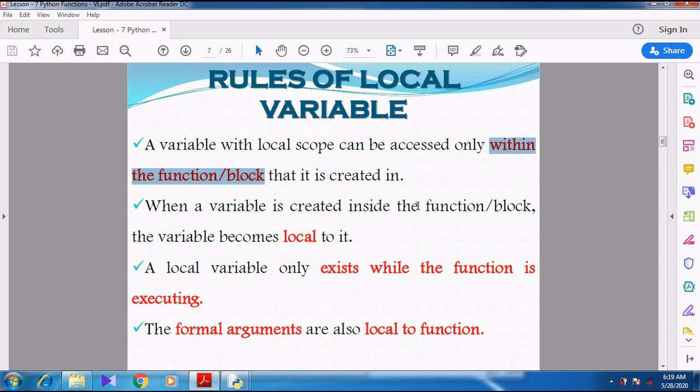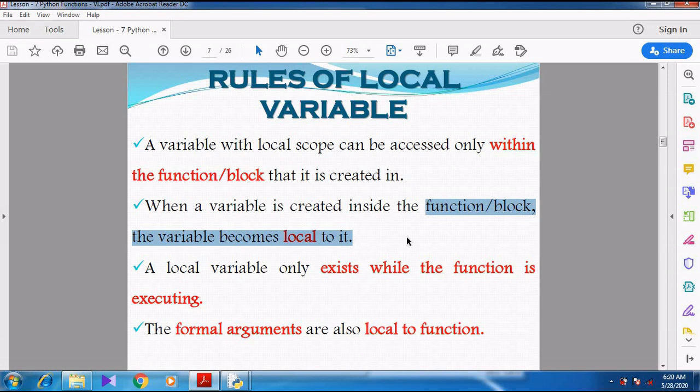When a variable is created inside the function block, it becomes local to it. Local means it is accessible only inside, not outside.